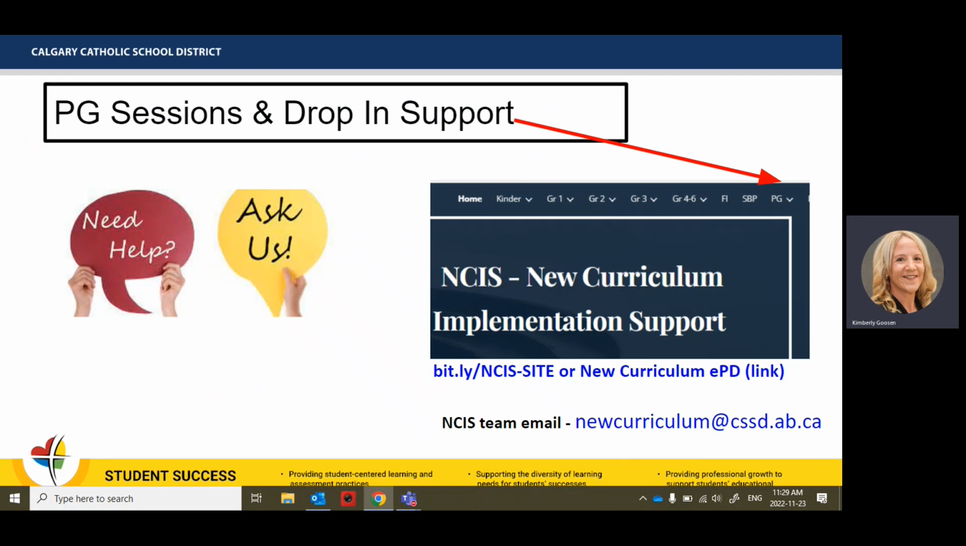If you do have any questions, please feel free to reach out to newcurriculum@cssd.ab.ca. We will also be offering some drop-in hours. So if you go to the PG, there'll be some drop-in sessions, and you could maybe come in during lunch hour if you have some time and you can ask us questions. But please do not hesitate to reach out to us. We are so happy to help. And if we can save you some time, we're very happy.